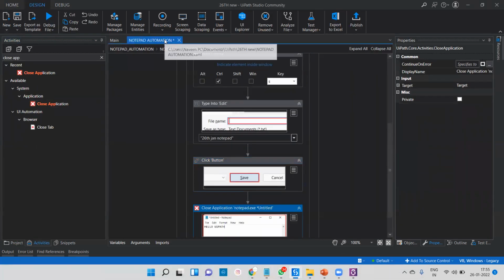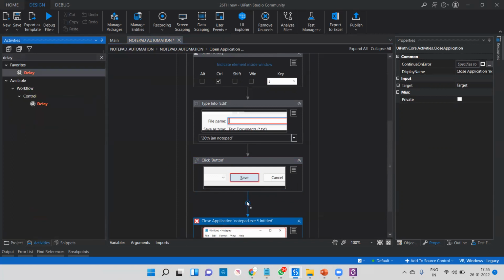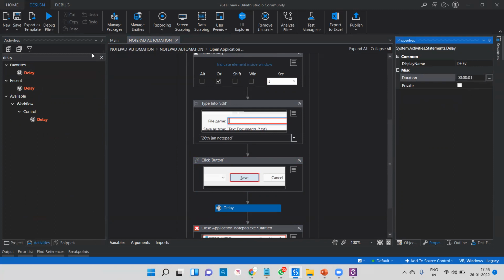Okay, I want to add a delay. Especially if you go for Java, there will be Thread.sleep. You have to pass the particular things, but here in UiPath it's very simple. We can take the Delay activity. That is totally English to understand. We can pass whatever delay you want, like hour, minute or second. I want to delay at least 1 second.